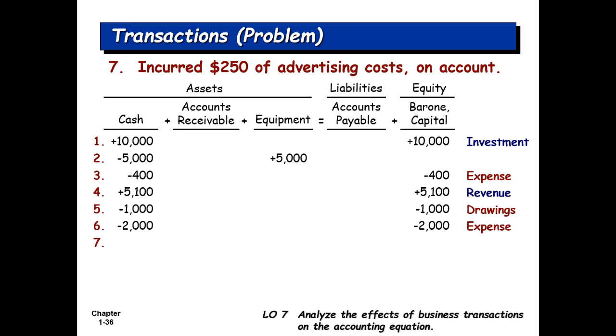So we're just going to put this amount in our account and we will pay you after some time. So here we have not paid any cash. That means there will be no change in the cash account. But since we have to pay this, this is our obligation. That means you will see an increase in the liabilities. So there is an increase of $250 in liabilities. Again, this is an expense, so this will reduce the equity account.